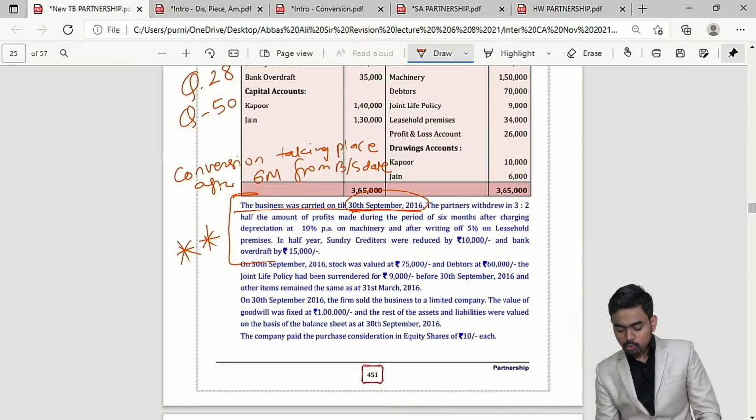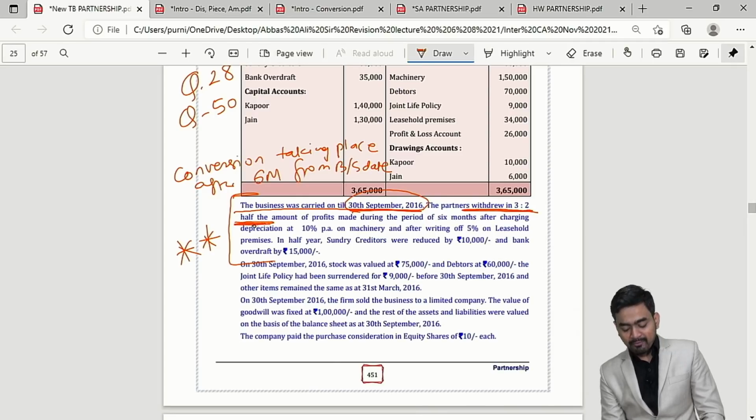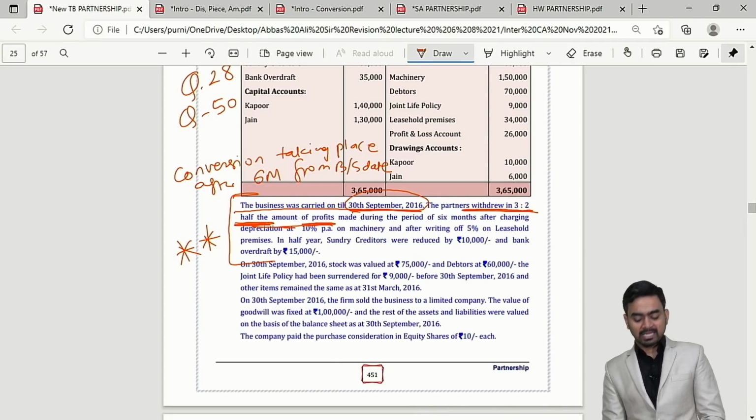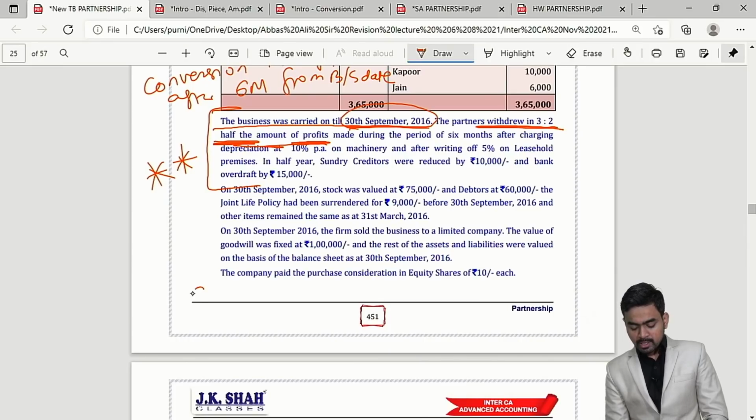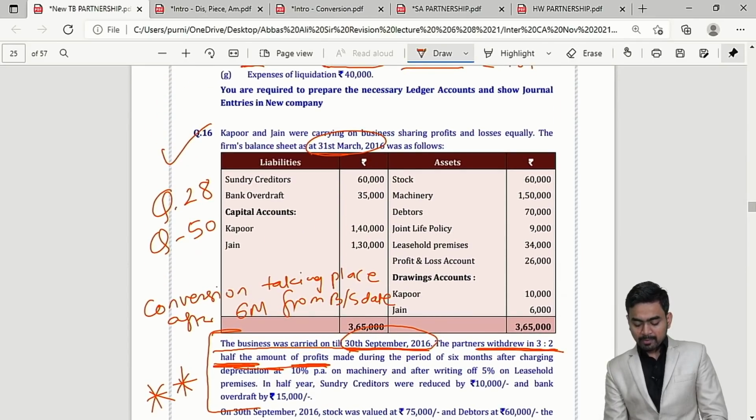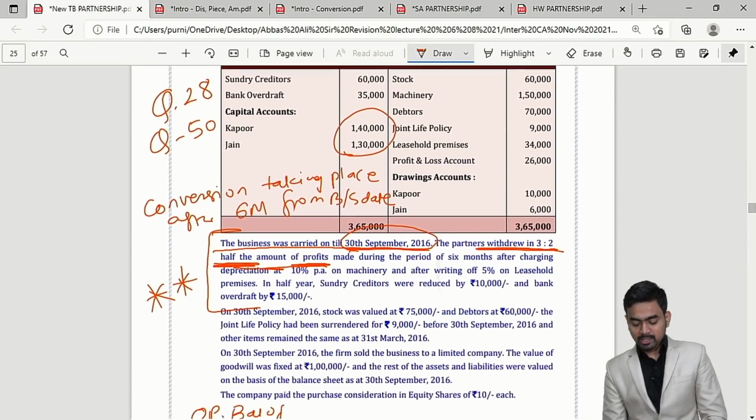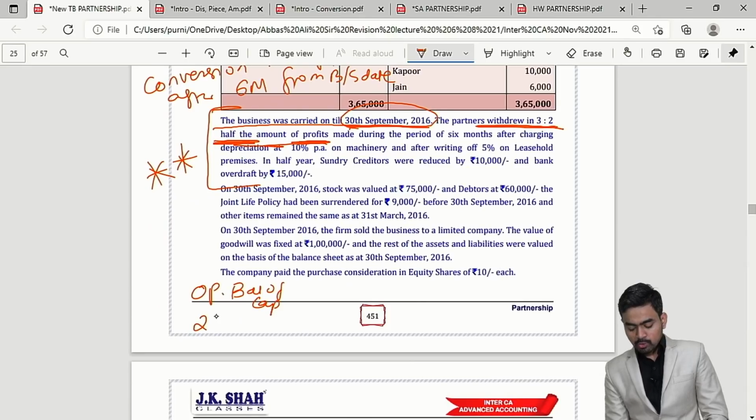Partners withdrew 3:2, half the amount of profit. That is, can I simply conclude? I am having some opening balance of capital. What is my opening balance of capital? 140 plus 130, that is 2,70,000. In this I will add net profit for 6 months. I will subtract drawings and I will get my closing capital.